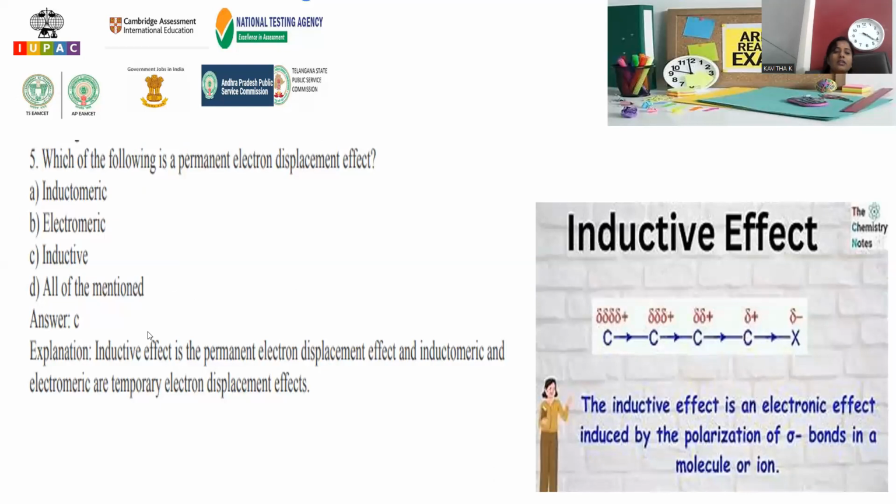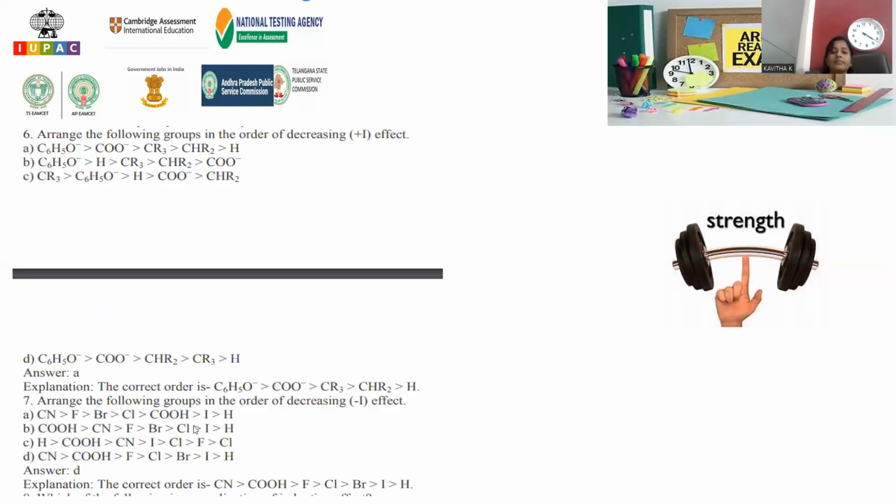And another question: which of the following is called a permanent electron displacement? Within the definition itself, we mentioned the inductive effect is the permanent effect, and electron delocalization or else electron displacement is possible. That is called the inductive effect, right? So that is called inductive effect. Option number C is the correct answer.